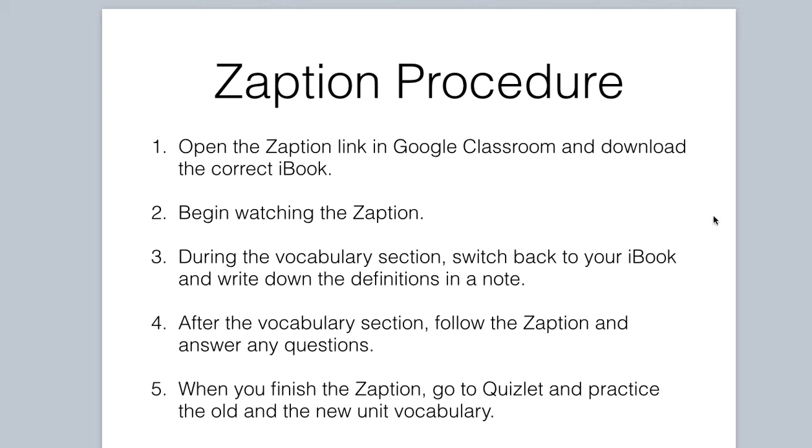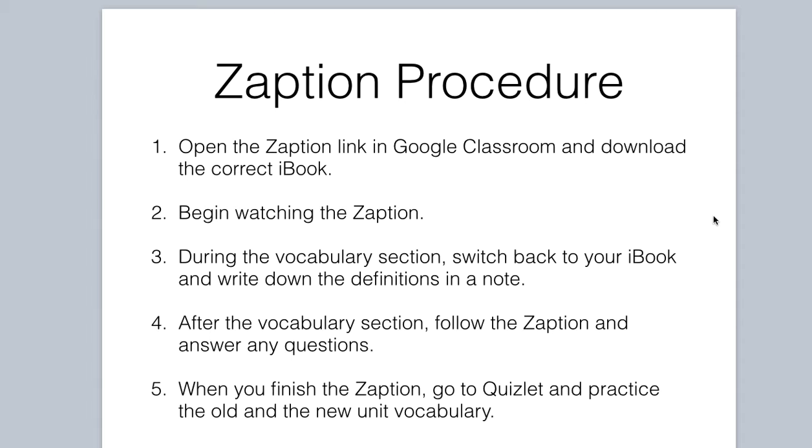Now, during the vocabulary section at the beginning, switch back to your iBook and write down the definitions in a note. So each time you hear a vocab word, switch back to your iBook and write down the definitions. After the vocabulary section is over, then follow the Zaption and answer any questions. So you will finish the Zaption movie. Step 5. When you finish the Zaption, go to Quizlet and practice the old and new unit vocabulary.